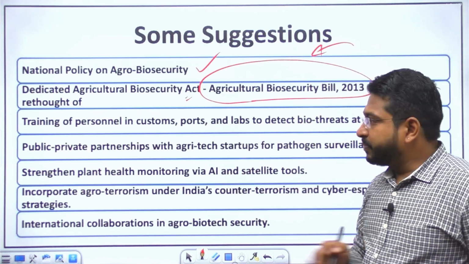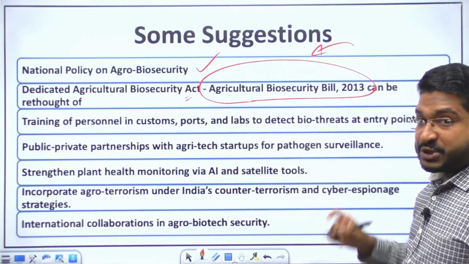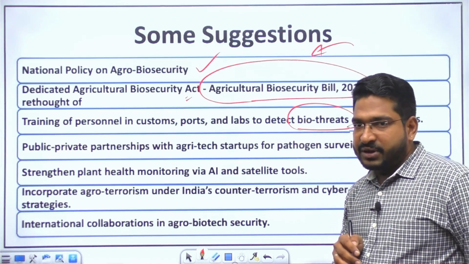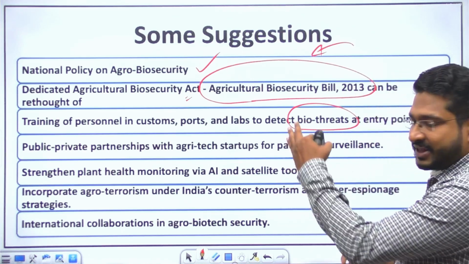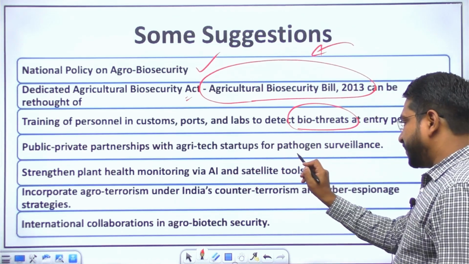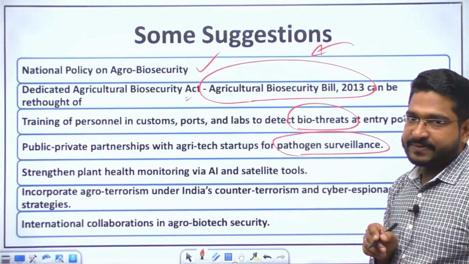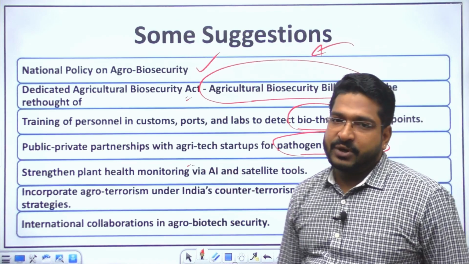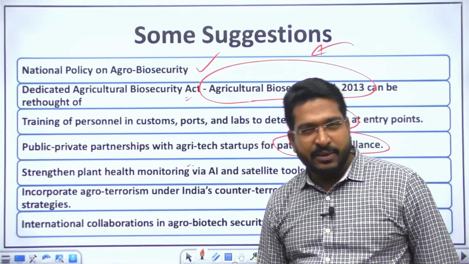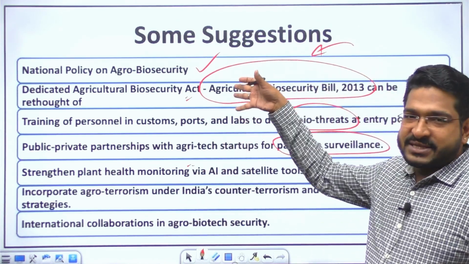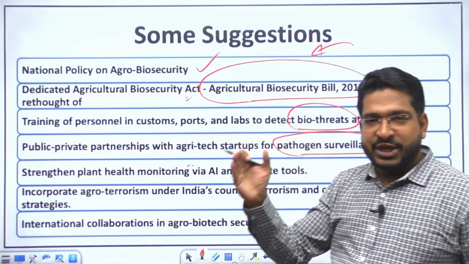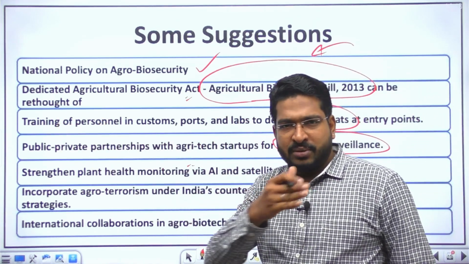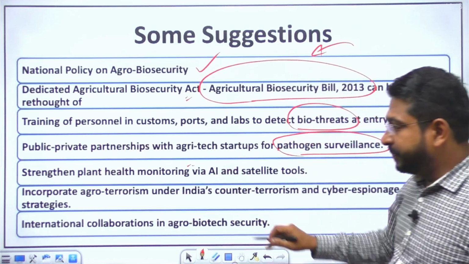We need to train personnel at customs, ports, and labs, especially for any sort of biological threat. PPP can be pushed with agricultural tech startups to keep continuous pathogen surveillance. We need to strengthen plant health monitoring using new technology. We can talk about artificial intelligence and satellite imagery. The fungus itself gives blight, so a color change in the crop can be detected quickly, and those crops or that particular variant can be quarantined.